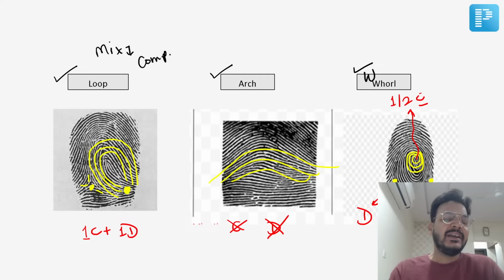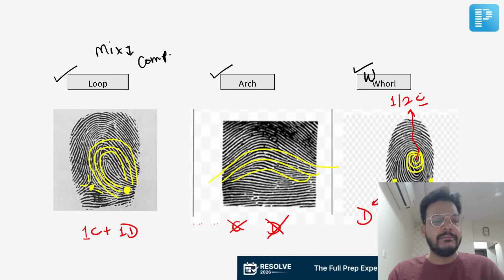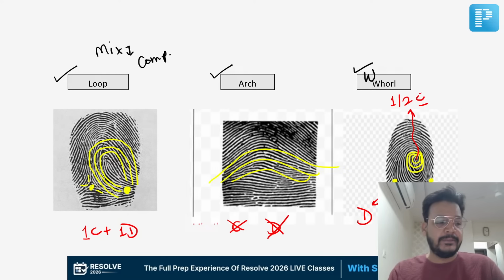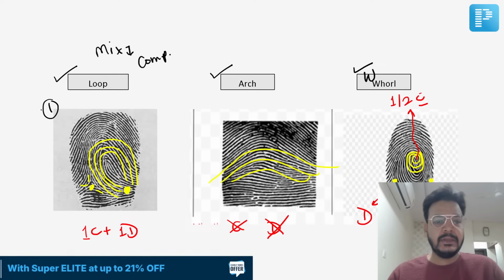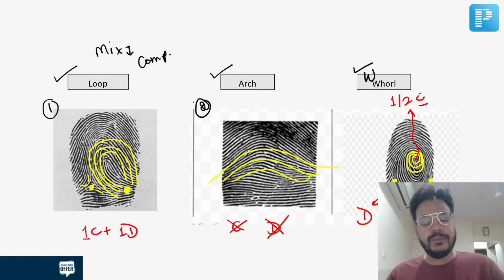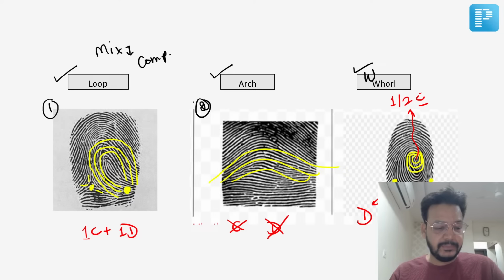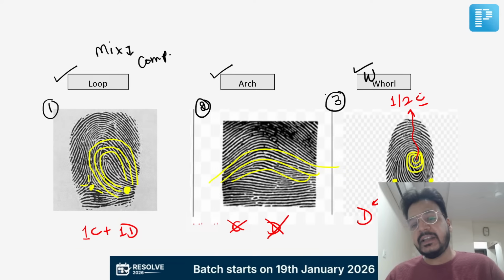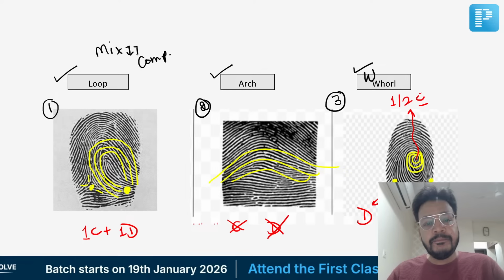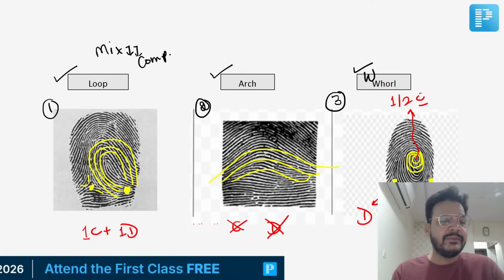These are questions on a recall basis. We don't know what was given, but I have shown you all the pictures.